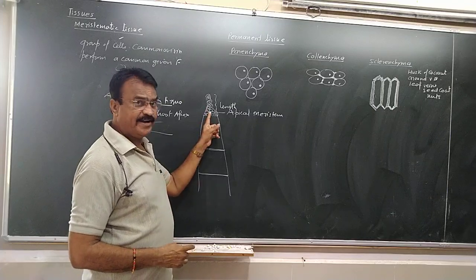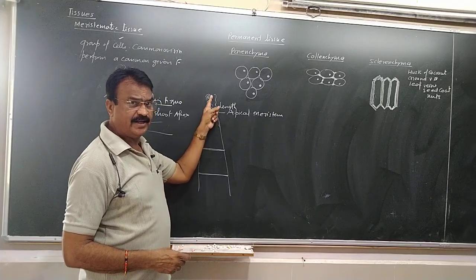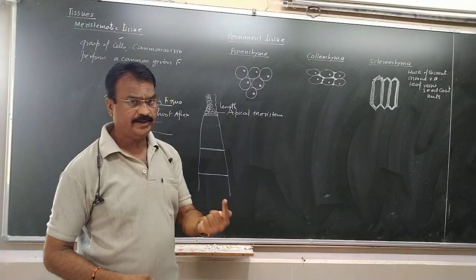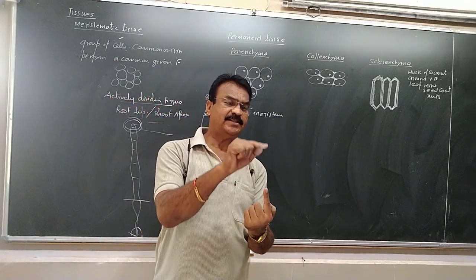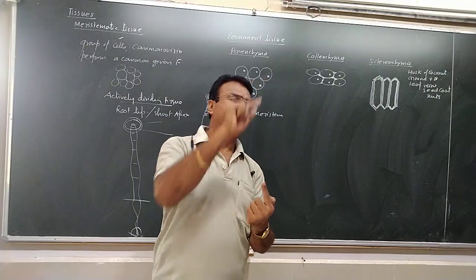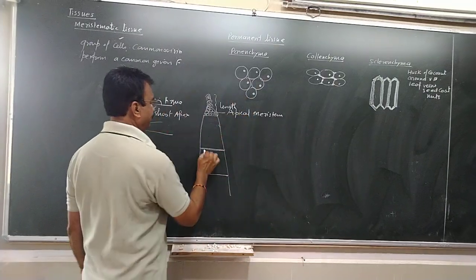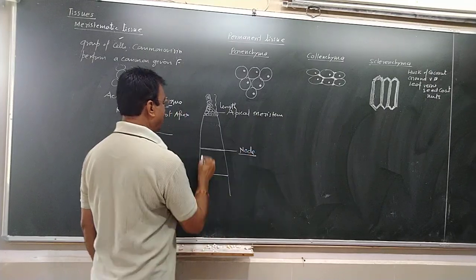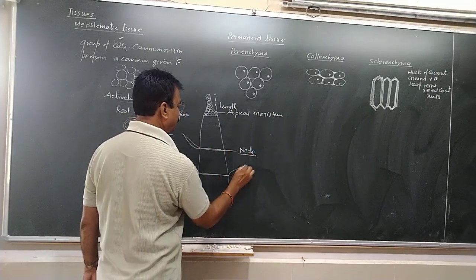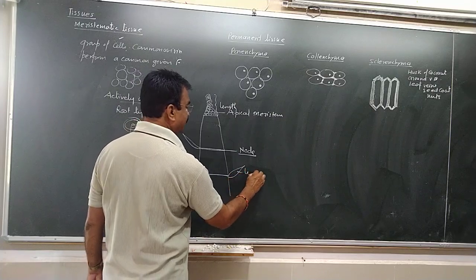Because the cells are dividing and redividing, what is increasing? The length. As we know, the plant is of this size today, tomorrow it will be like this and this and this. The length is increasing because of apical meristem. This is the node, and from where the leaf develops. Node is the part from where the leaf develops.